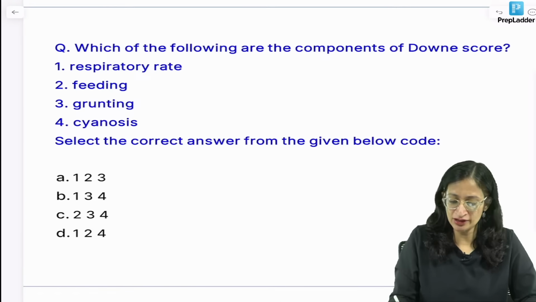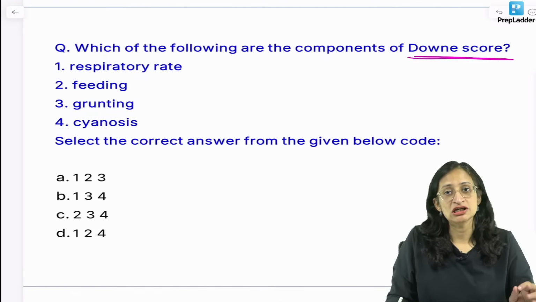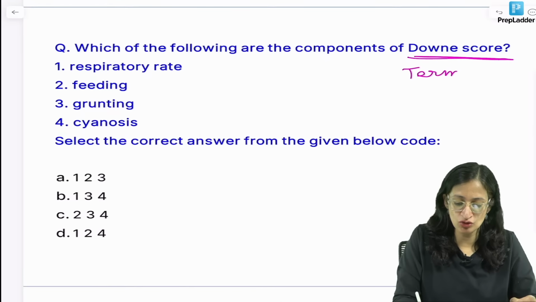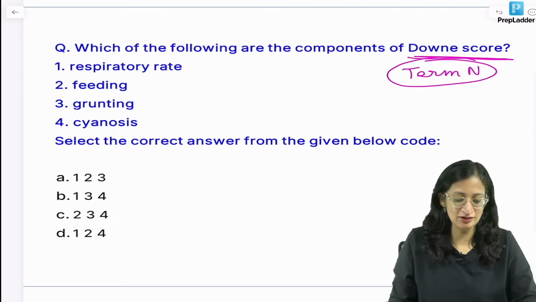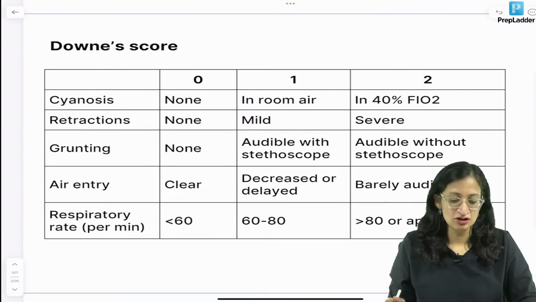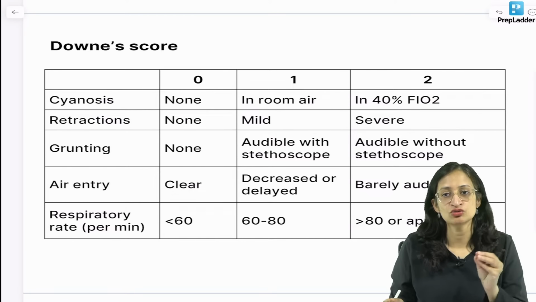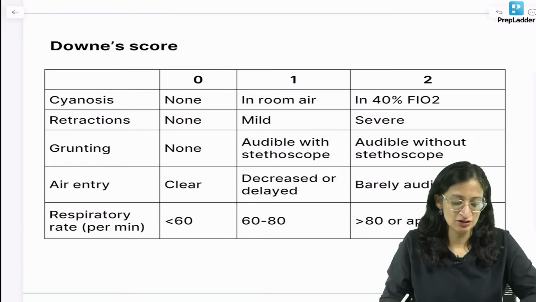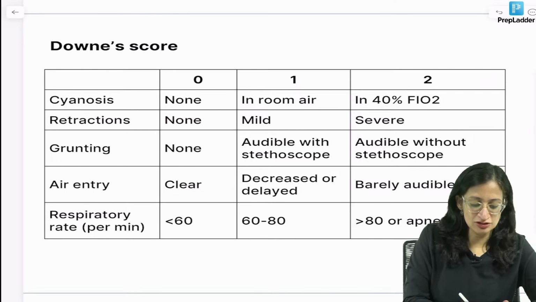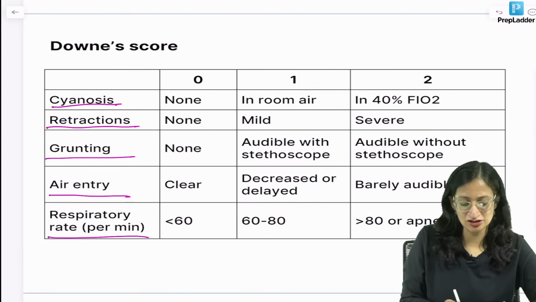So which of the following are components of the Downey score? Downey score is a score which is used in term neonates to quantify respiratory distress. Let us see what all the components are. All these scores, Downey score, Silverman score, Apgar score, have a scoring of 0, 1, 2 and 5 components. The components of the Downey score are cyanosis, retractions, grunting, air entry and respiratory rate.